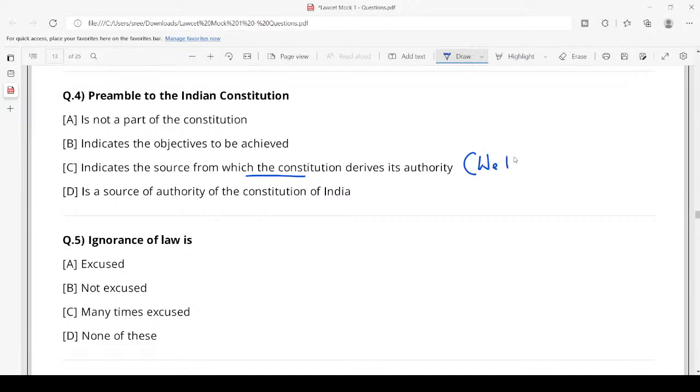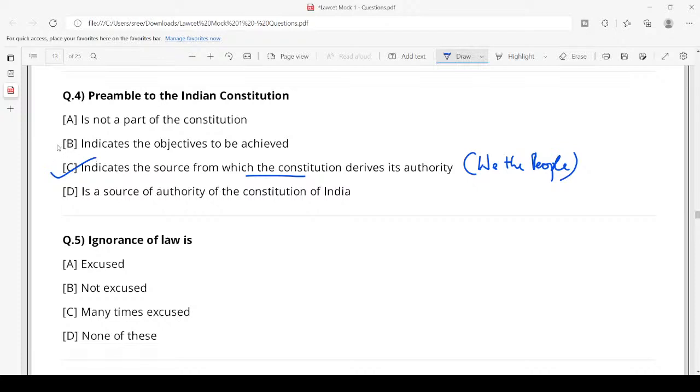We the people of India. The preamble says the people are the source from which the Constitution is taking its power, its authority. So the preamble indicates the source from which the Constitution derives its authority.